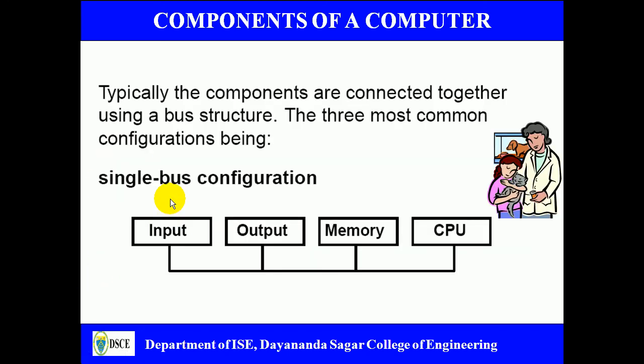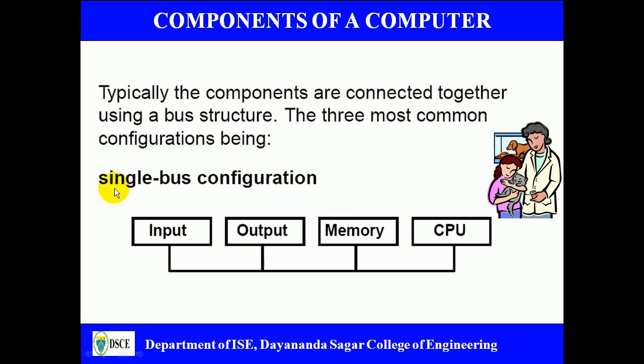Let us discuss the various components of a computer. The various components of a computer are typically connected together with the help of a bus. There are many different types of buses. Simply, we can define a bus as a group of connecting wires, or a group of connecting signals. We have different types of bus configurations.